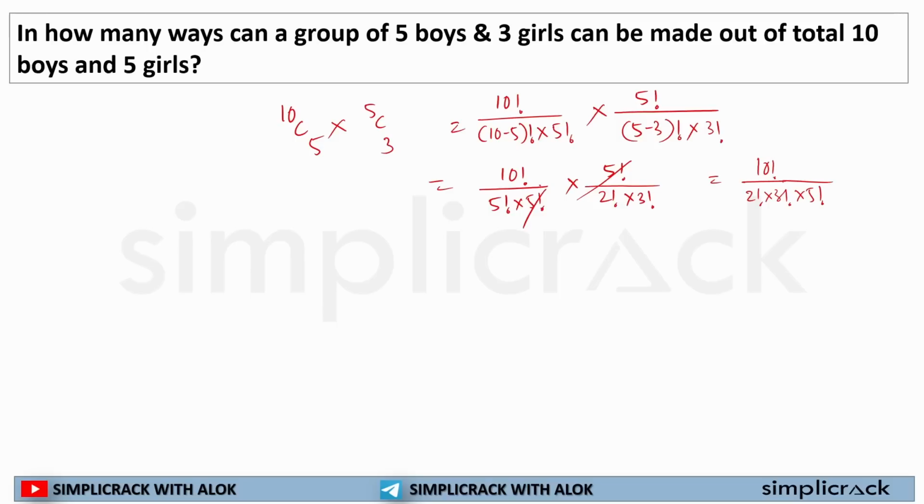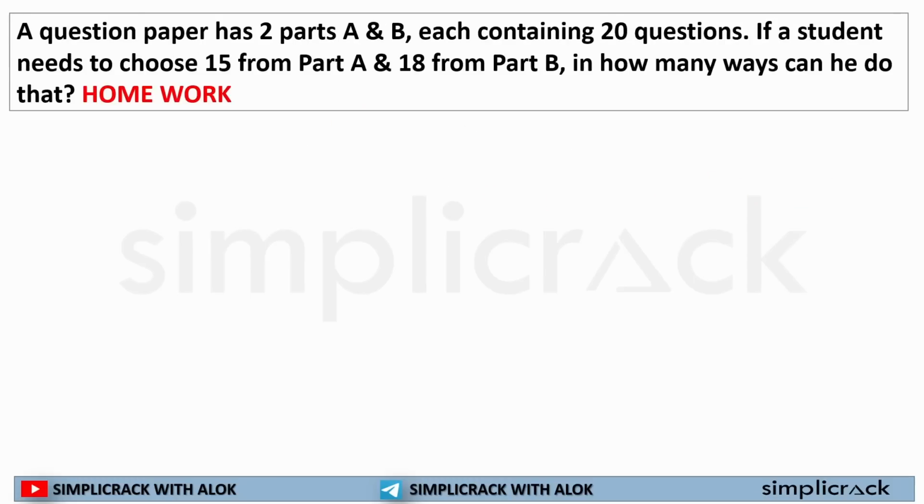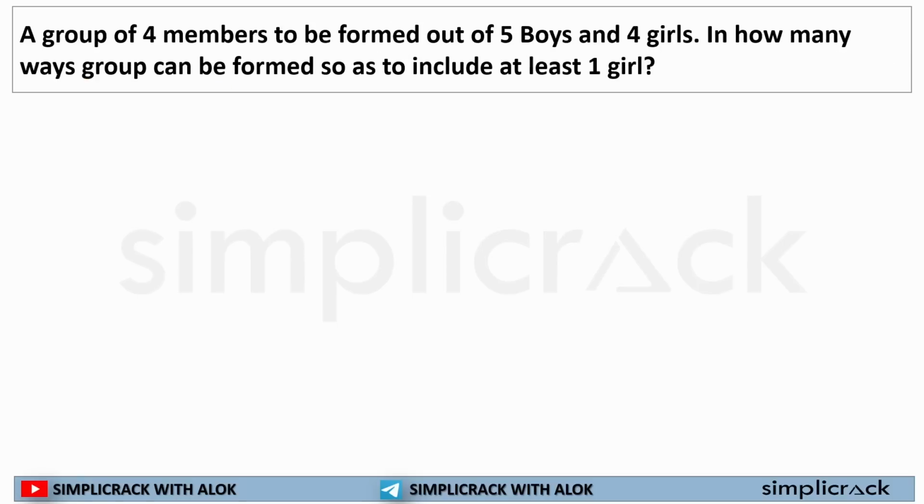You need to understand the number of options you had and the number of selections you need to make out of that. Now this is a question. A question paper has 2 parts, A and B, each containing 20 questions. Number of options available 20. If a student needs to choose 15 from part A and 18 from part B, how does he do it? nCr. You will simply use that formula.